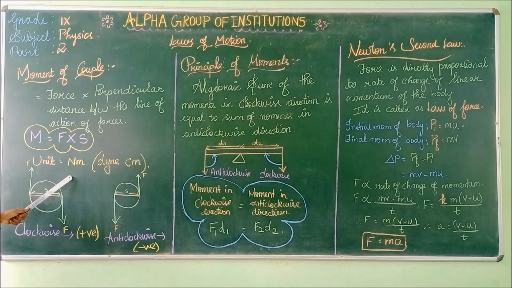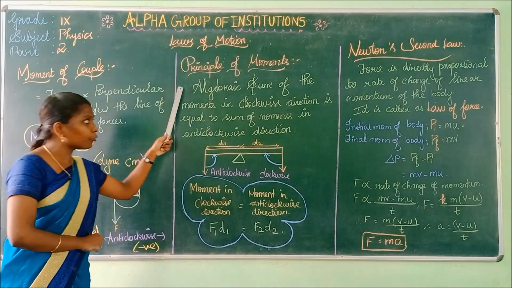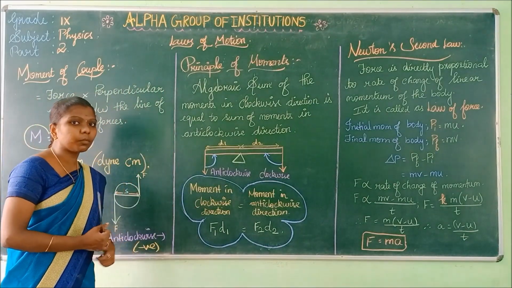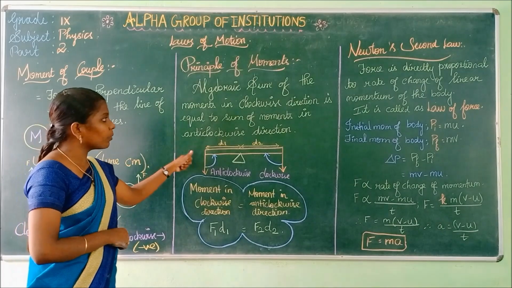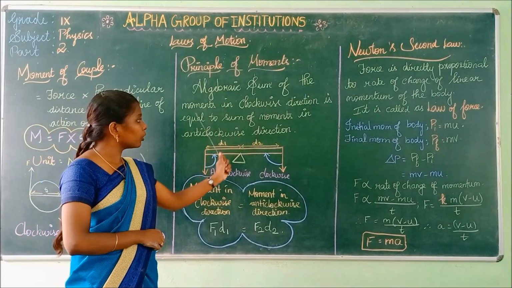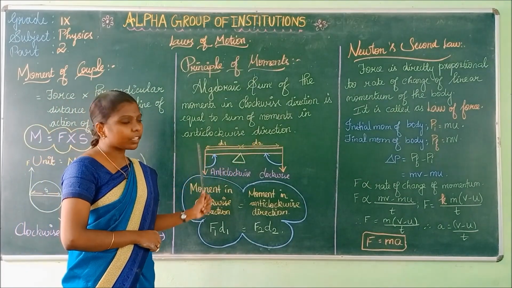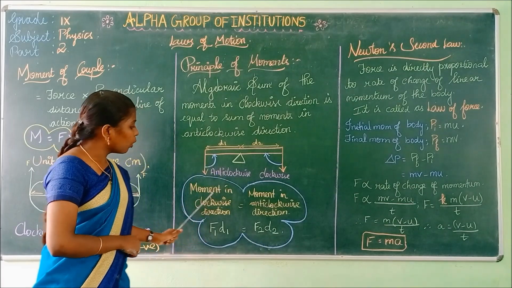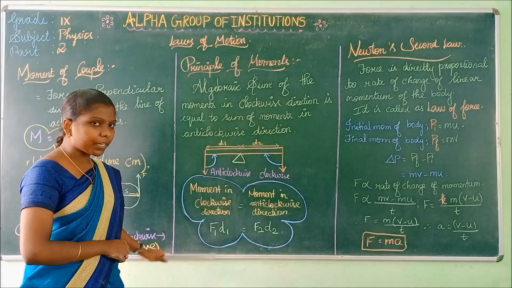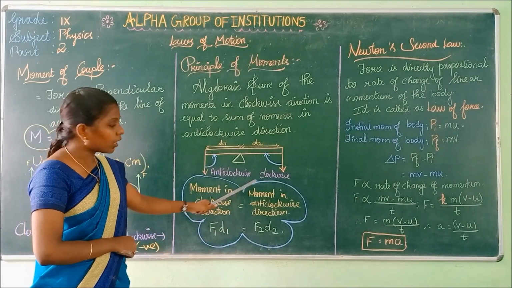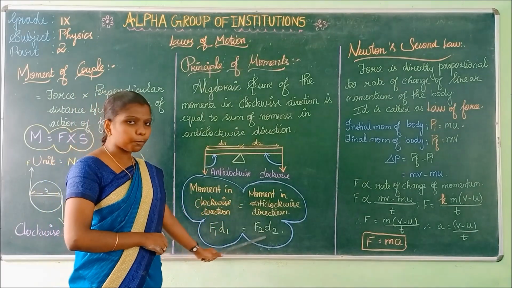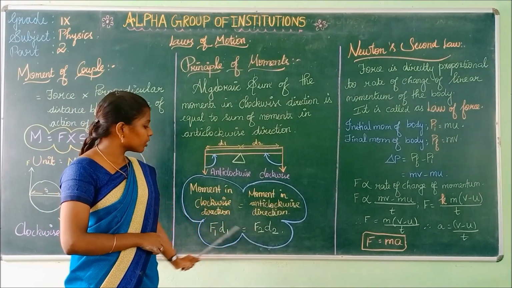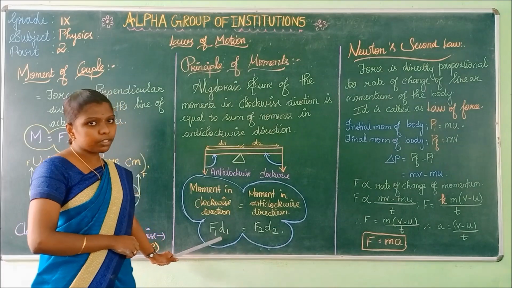In the CGS system the unit is dyne centimeter. Now, what is the principle of moments? The algebraic sum of moments in the clockwise direction is equal to the sum of moments in the anti-clockwise direction. The moment in the clockwise direction is F1 d1 and in the anti-clockwise direction is F2 d2, where moment is equal to force into distance.